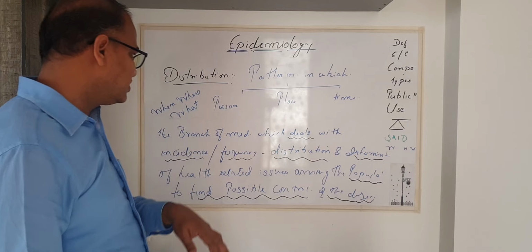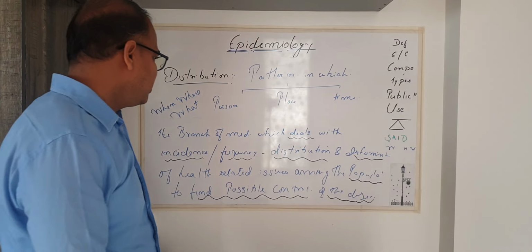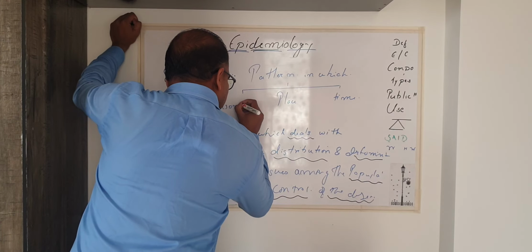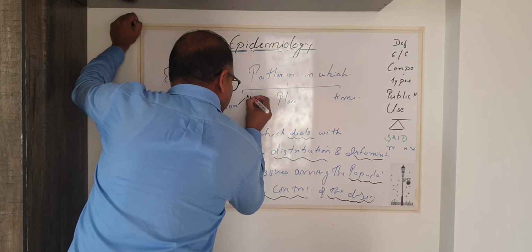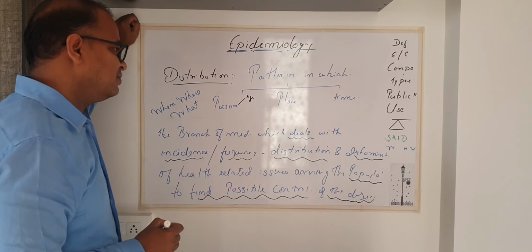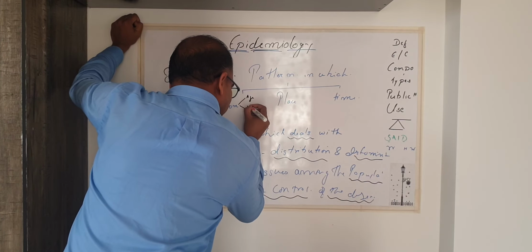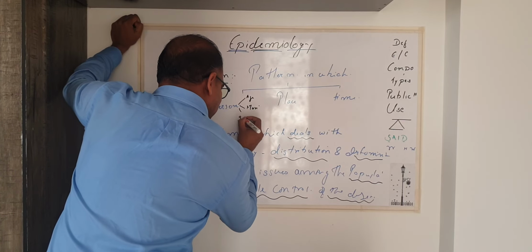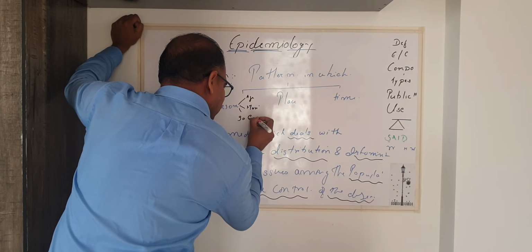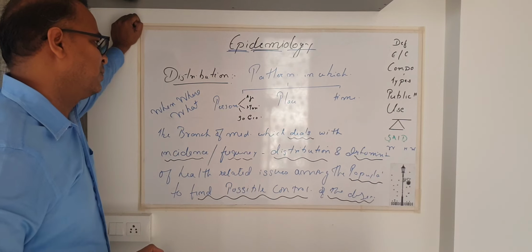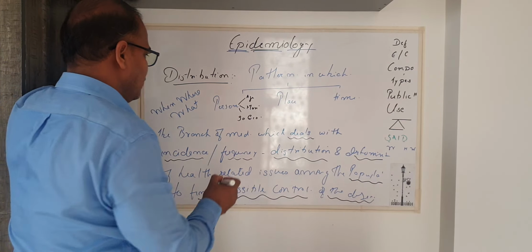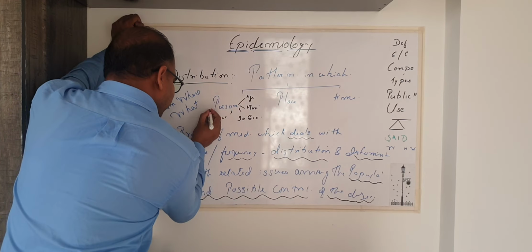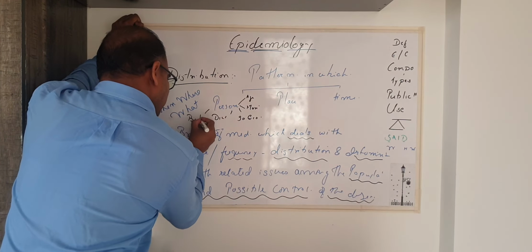With respect to person, distribution can be differentiated with respect to age of the person, marital status, whether married or unmarried, socio-economic status, dietary habit, behavioral habit, which includes smoking, alcohol consumption.